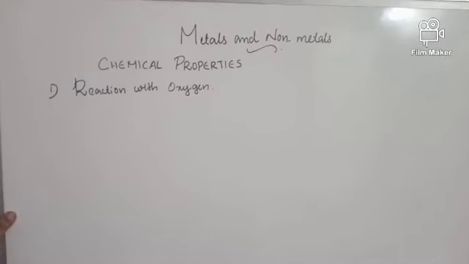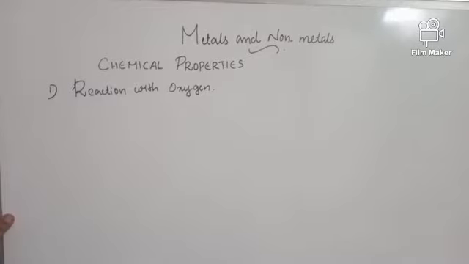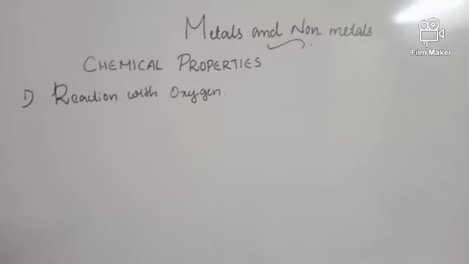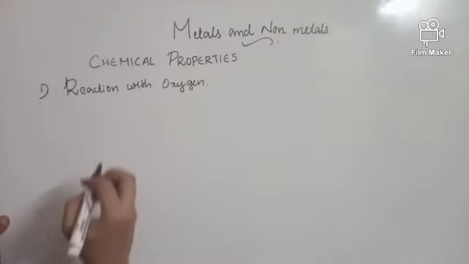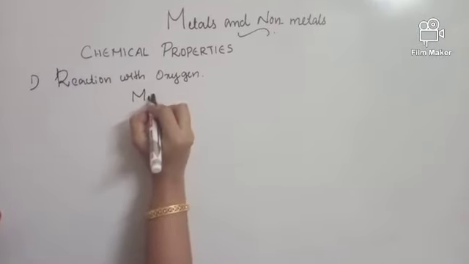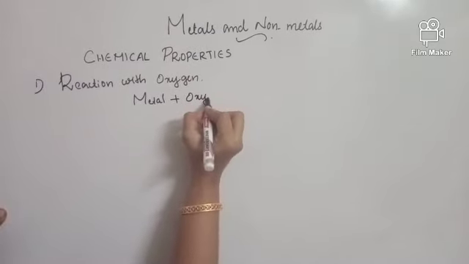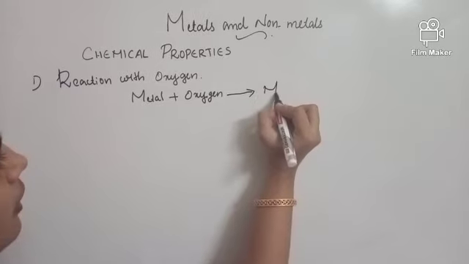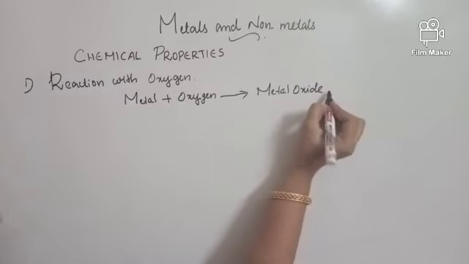In chemical properties, the first one we are studying is reaction with oxygen. We have already discussed this in the previous class, but listen once again. The general representation: metal plus oxygen will give metal oxide.